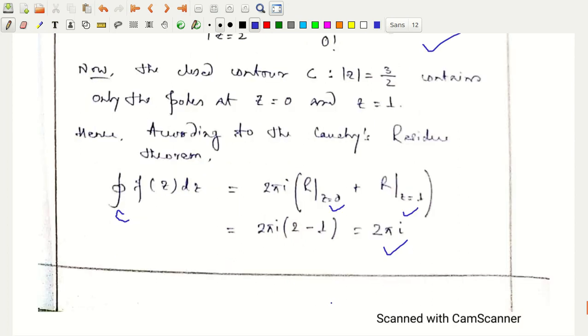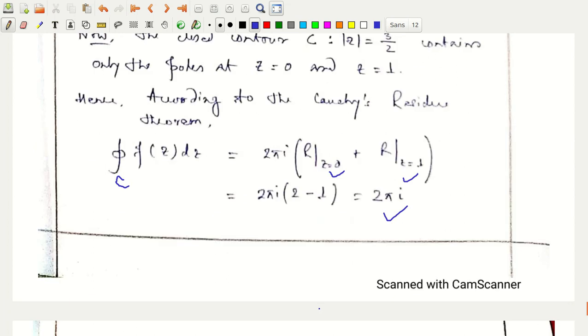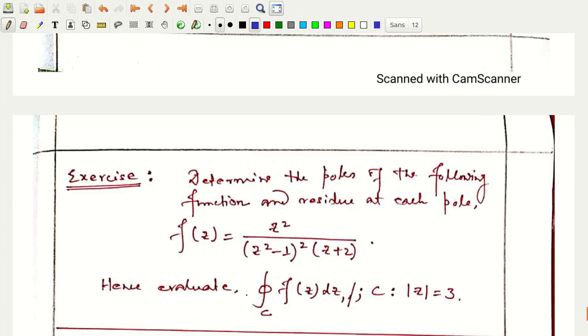This is why we apply Cauchy's residue theorem while evaluating an integration over a closed contour C.